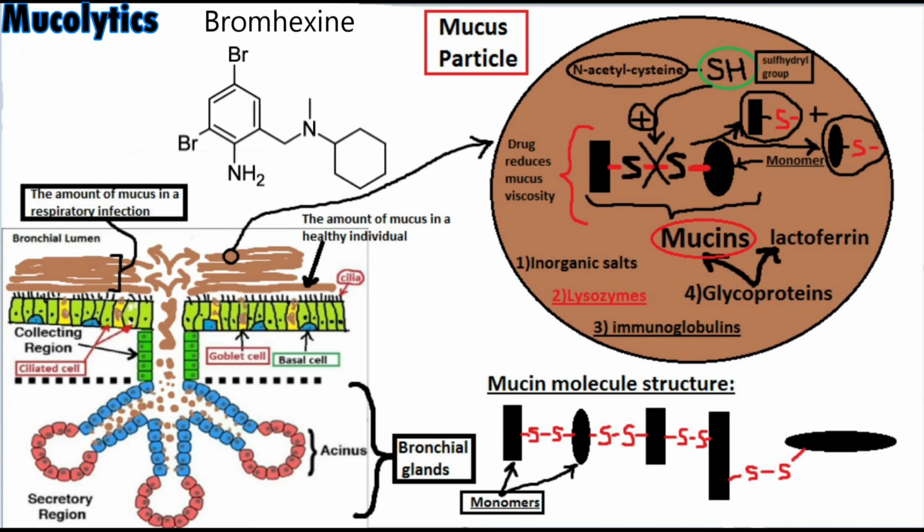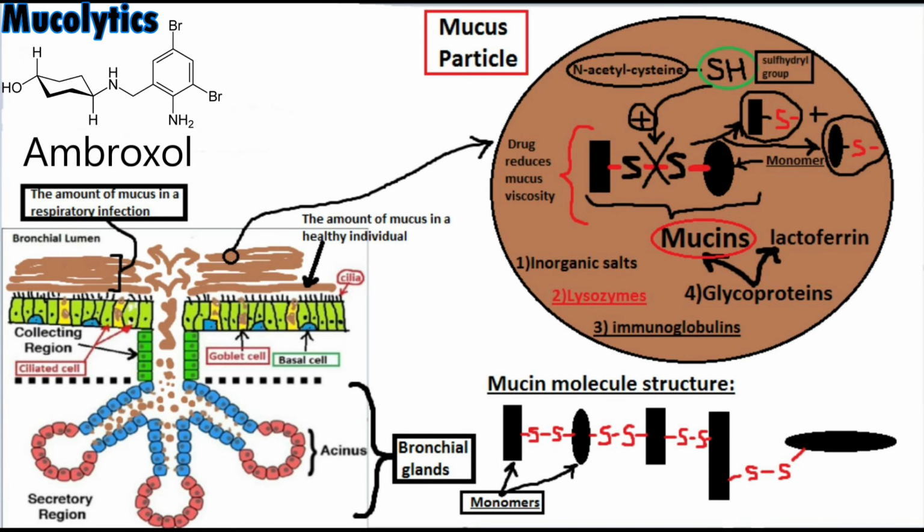Bromhexine acts on the mucus at the formative stages in the glands within the mucus-secreting cells. Bromhexine disrupts the structure of mucopolysaccharide fibers in mucoid sputum and produces a less viscous mucus, which is easier to expectorate. Ambroxol is a metabolite of bromhexine.